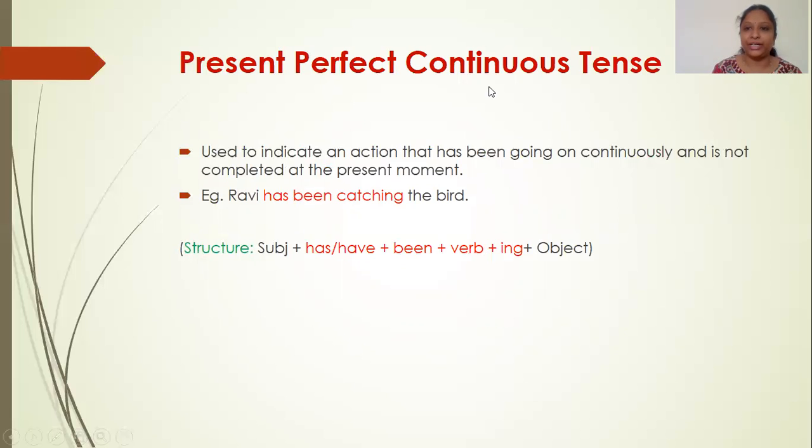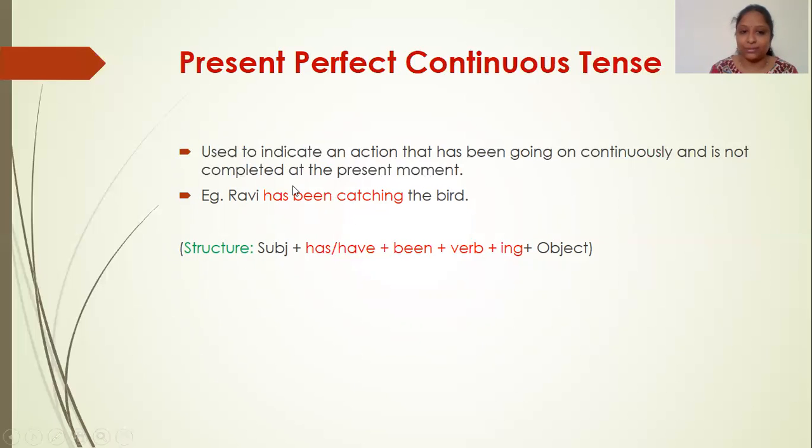Then present perfect continuous tense. It is used to indicate an action that has been going on continuously and is not completed at the present moment. So it just started in the past, immediate past, and till the time of speaking, it is still going on. Ravi has been catching the bird for 2 hours. He is unable to catch the bird. He has been trying to catch the bird for 2 hours, right?